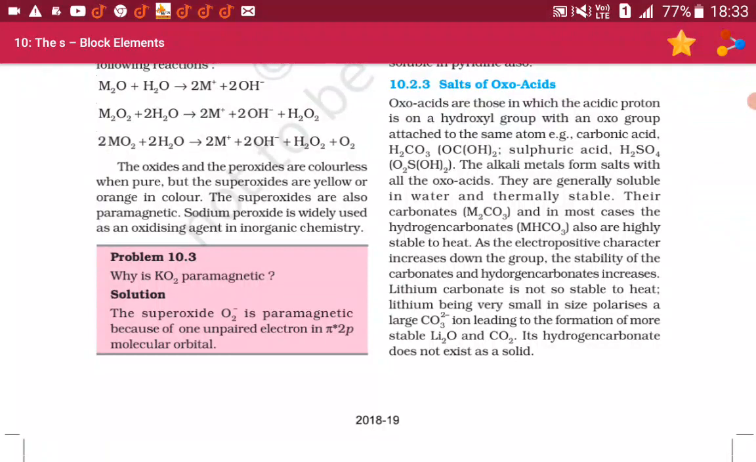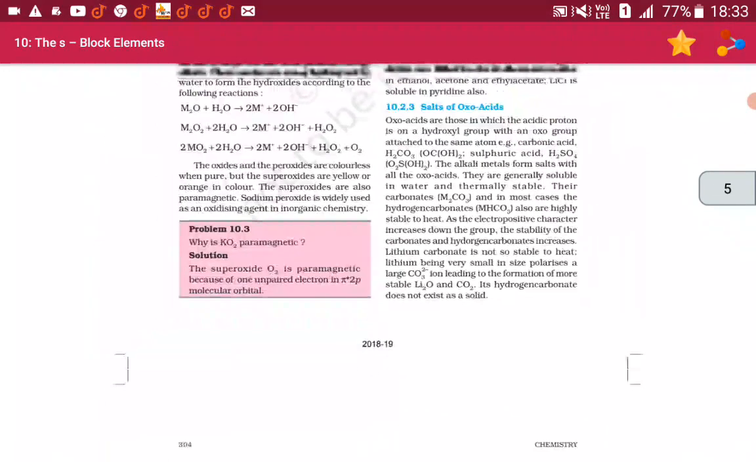Lithium, being very small in size, polarizes a large CO3 2− ion, leading to the formation of more stable Li2O and CO2. Its hydrogen carbonate does not exist as a solid.